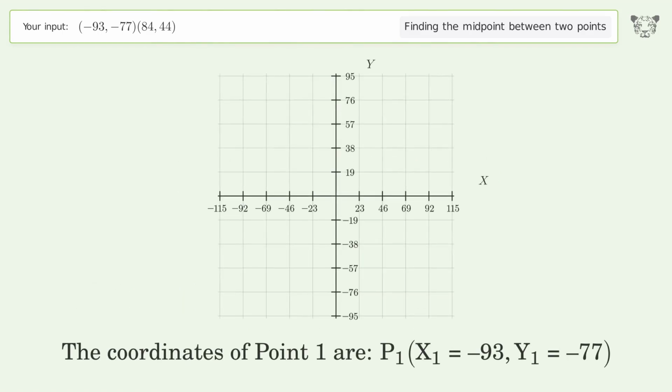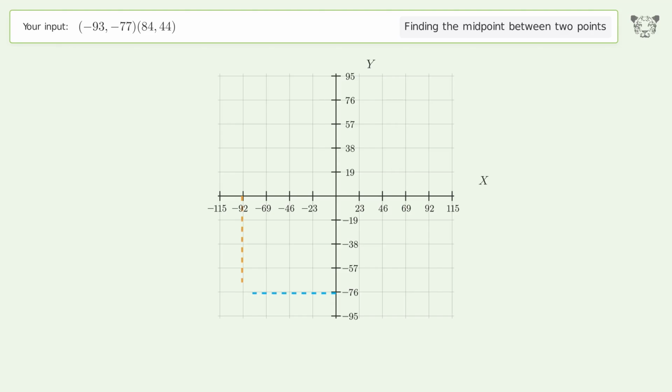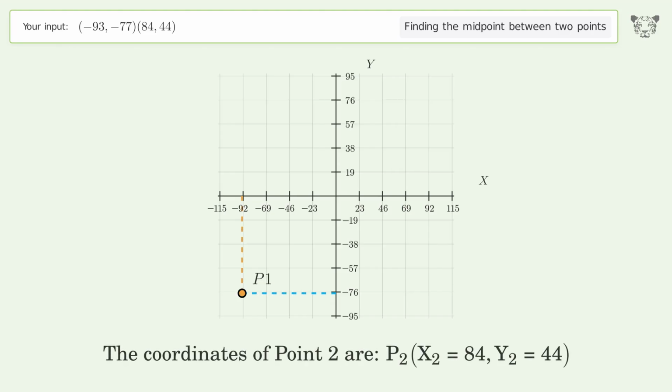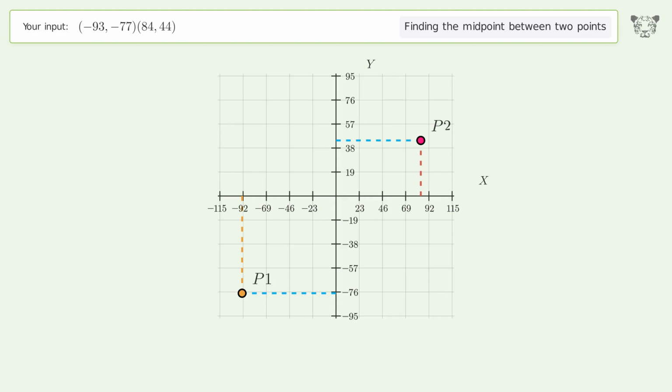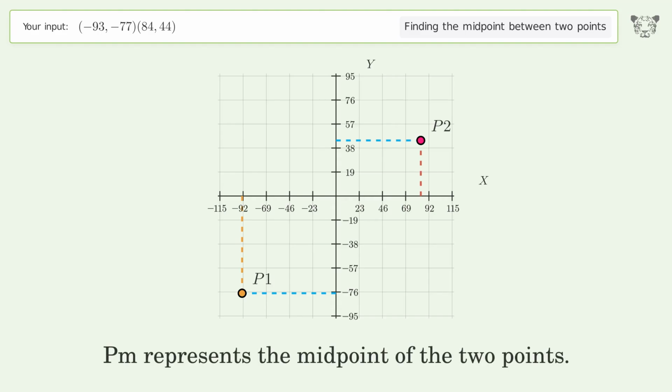The coordinates of point 1 are, x1 equals -93, y1 equals -77. The coordinates of point 2 are, x2 equals 84, y2 equals 44. PM represents the midpoint of the 2 points.